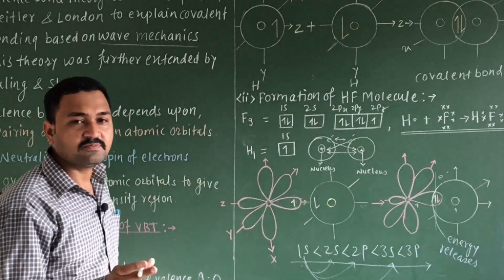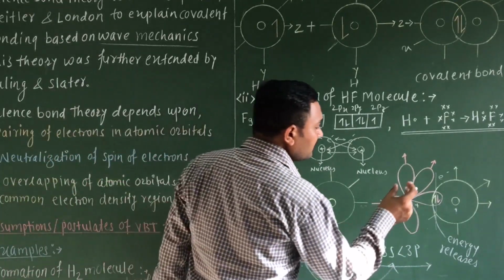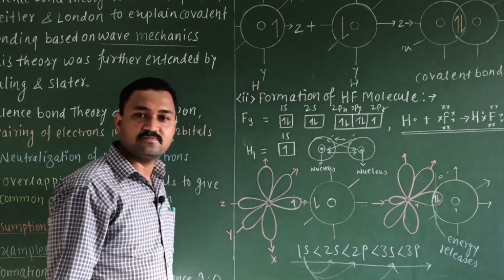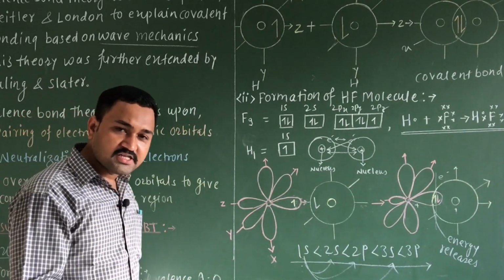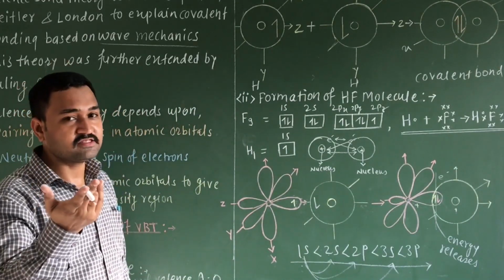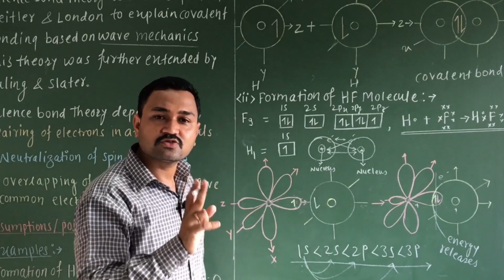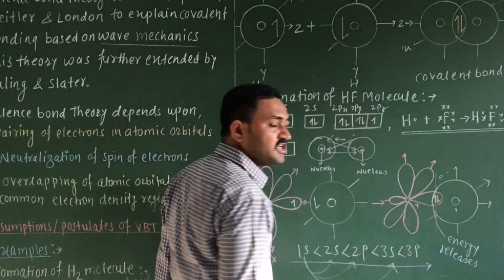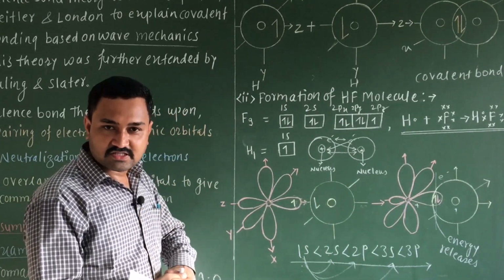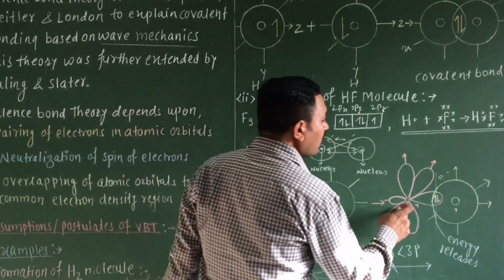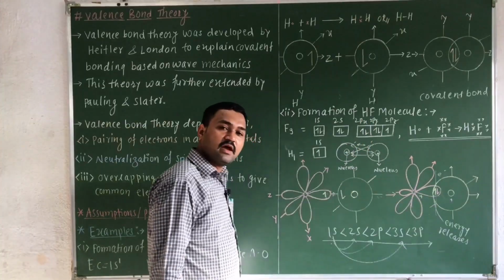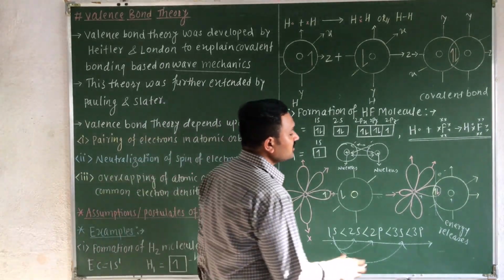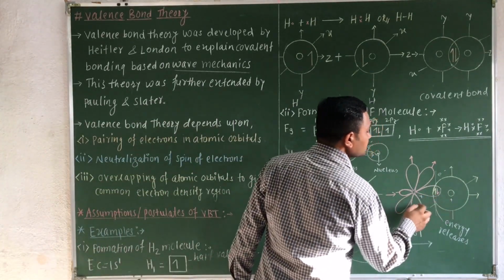That means what? They will attain a minimum potential energy state. If the minimum potential energy state, then the stability will be maximum. Potential energy is inversely proportional to stability. So if they attain this minimum potential energy state at an equilibrium distance, the bond formation takes place, and after the bond formation, the attractive force is developed between these two atoms.